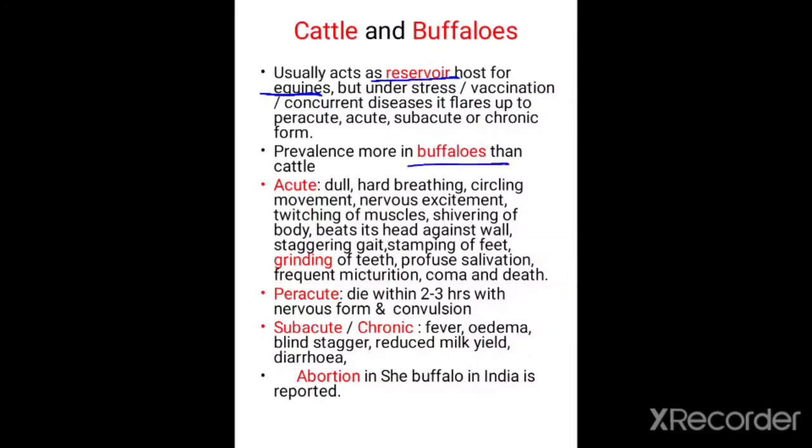In case of acute, the affected animal is dull, with hard breathing, circling movement, nervous excitement, twitching of the muscles and shivering of the body, grinding of teeth with profuse salivation, frequent micturition, coma, and death in the acute condition. In pre-acute, the animal will die within 2 to 3 hours with nervous signs and convulsions. And in subacute or chronic cases, there is fever, edema, blind staggers, reduced milk yield, and diarrhea. Abortion in female buffaloes in India is reported in the affected animals.